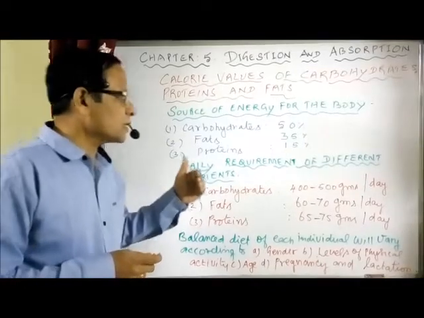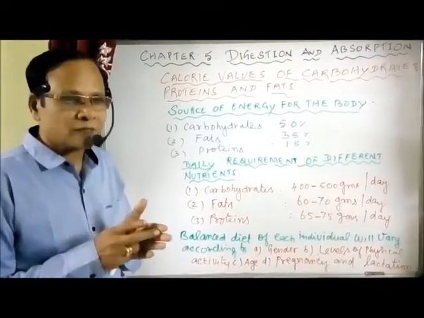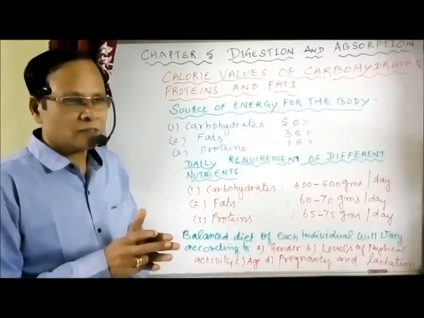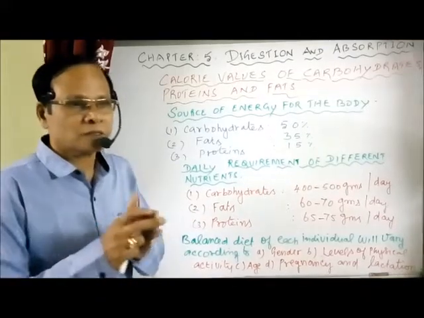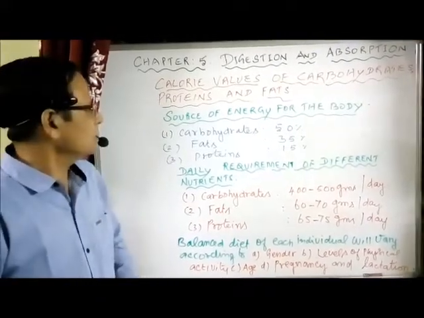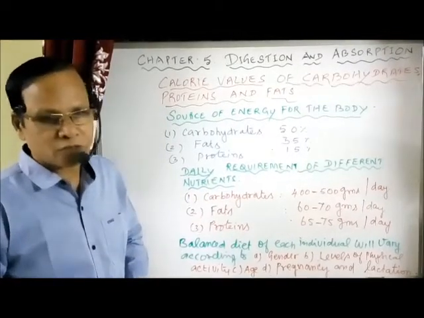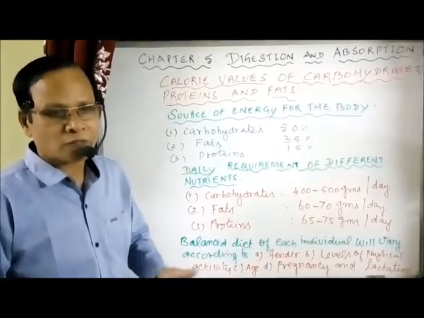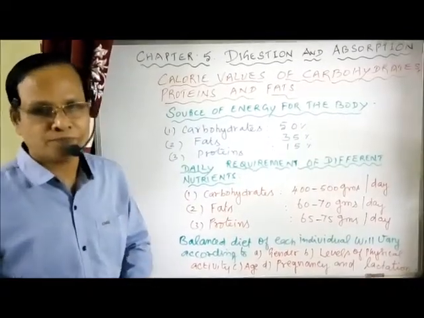Then what is the daily requirement of different nutrients. Then what are the factors that decide the balanced diet. How far one individual is different from another individual in his or her balanced diet. Now we have to compare the carbohydrates, proteins and fats, their energy value. What are carbohydrates, what are fats and what are proteins. I'll compare it in the form of a tabular column.